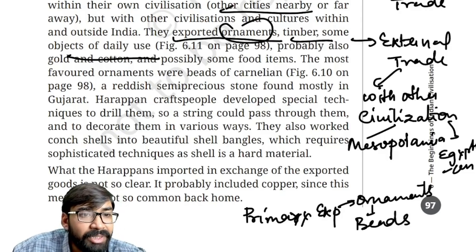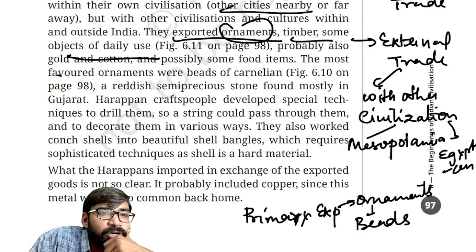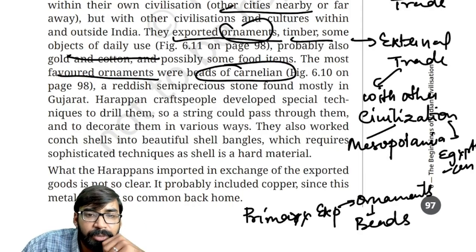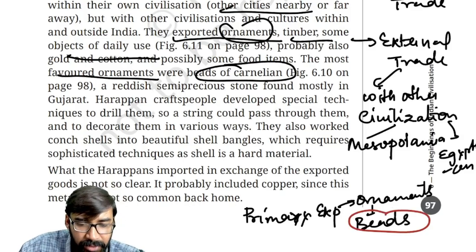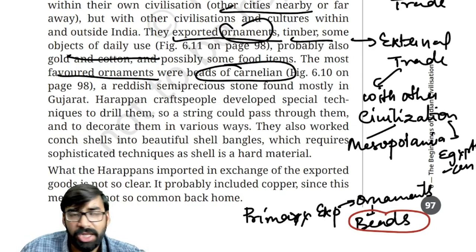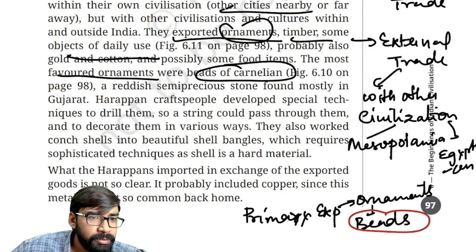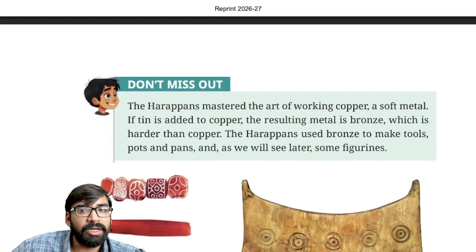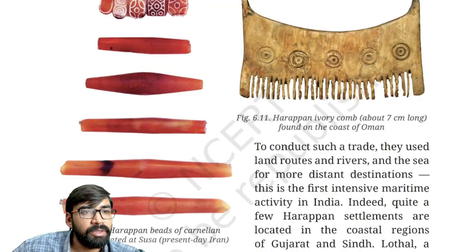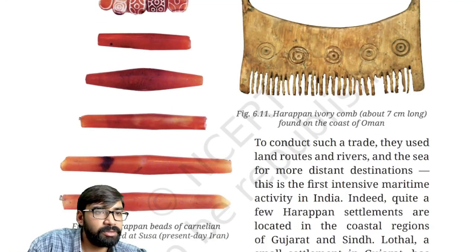Clear? What kind of beads? As you can see here, favored ornaments were carnelian beads. Okay, carnelian beads. Clear? And there were various decorative variations. So I'll show you the image also. Now see these carnelian beads in red color on your screen.